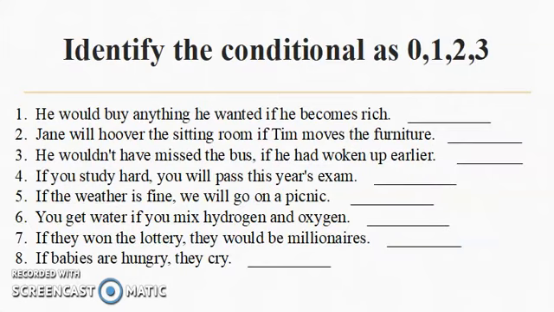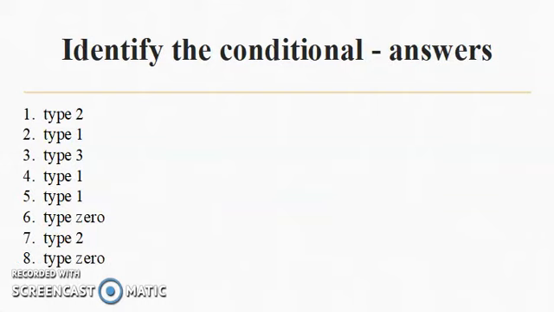Here are the conditionals that you need to identify as 0, 1, 2 or 3. So if you think for number 1, he would buy anything he wanted if he becomes rich, is a 0 conditional, write 0. Here are the answers to the conditionals you're asked to identify. Look at them carefully, and if you've got something wrong, go back and consult the information that you were given earlier on.